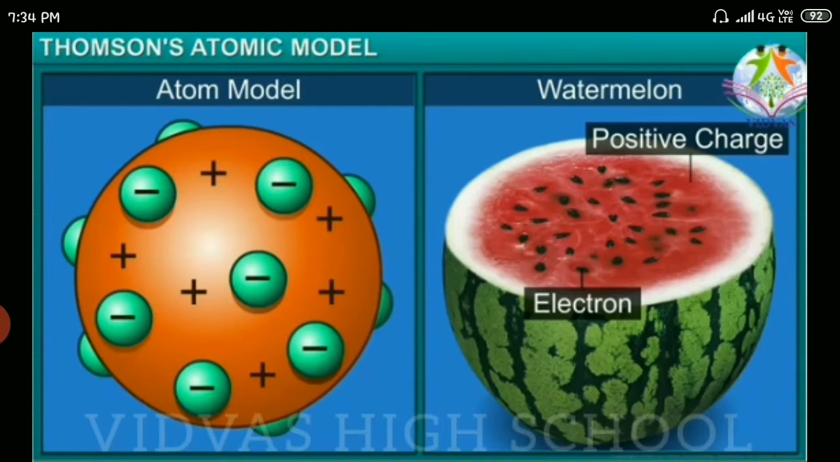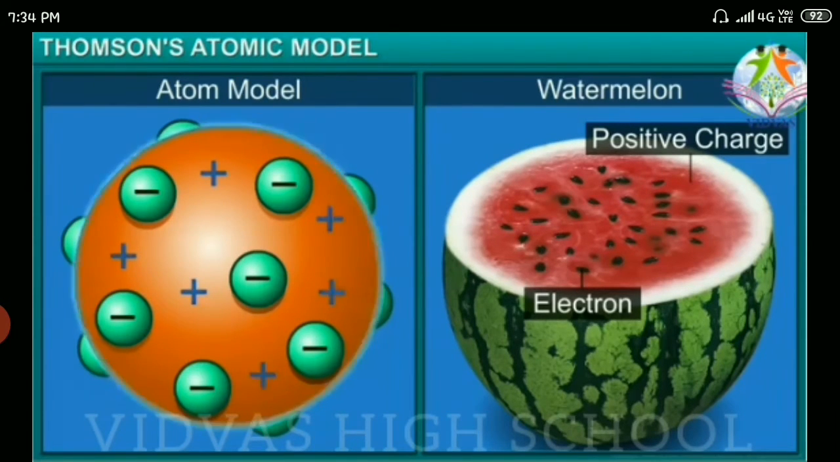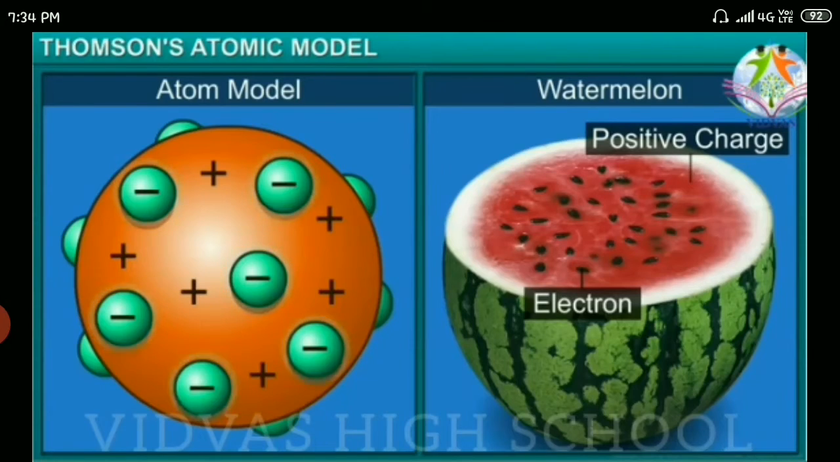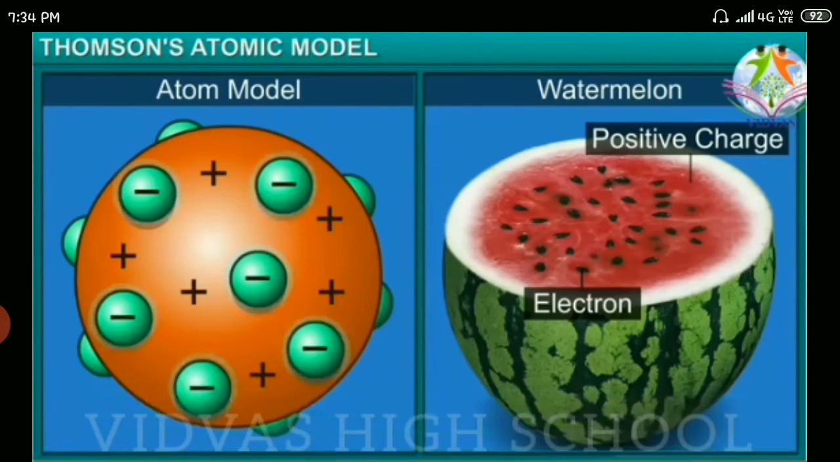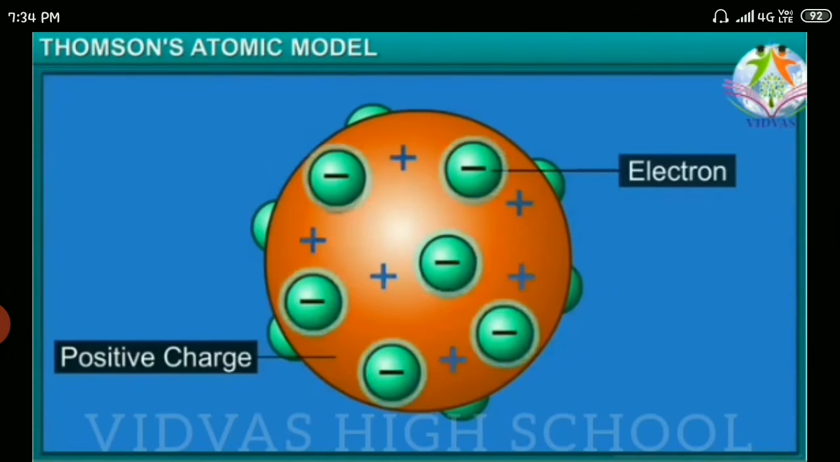So this was the first model given by J.J. Thomson. Watermelon model, plum pudding model. He said that positives and negatives are arranged combinedly. An atom is a positively charged sphere. Electrons are set within the sphere. This was the model given by J.J. Thomson.